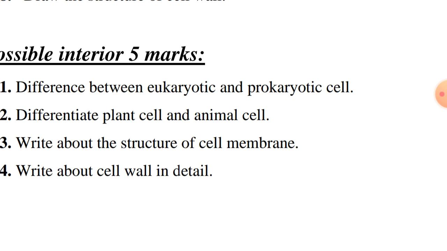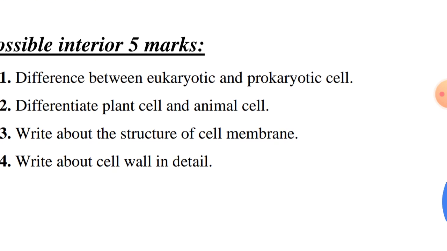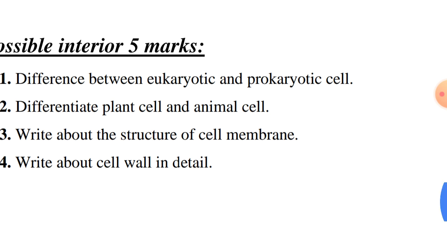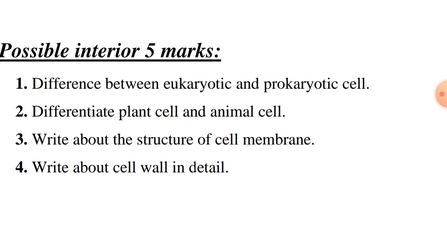Plastids are present in plant cell. Plastids are absent in animal cell. The work of plastids is that they are used in the photosynthesis process. Golgi body is present in both. Centriole is absent in plant cell. Centriole is present in animal cell. The work of centriole is cell division.